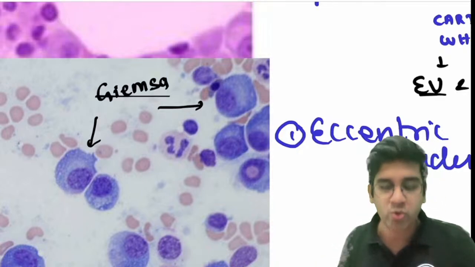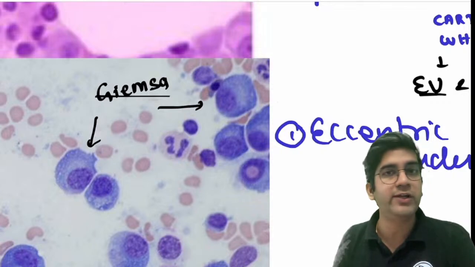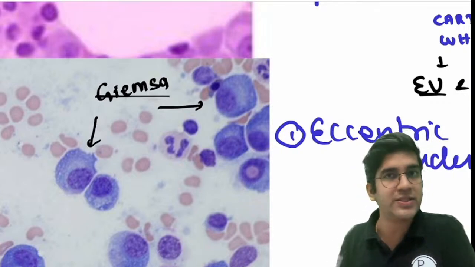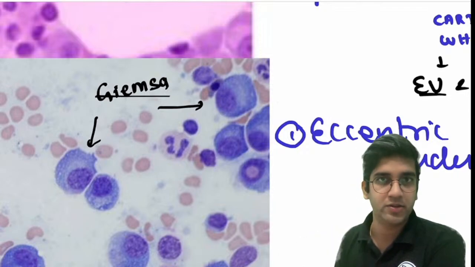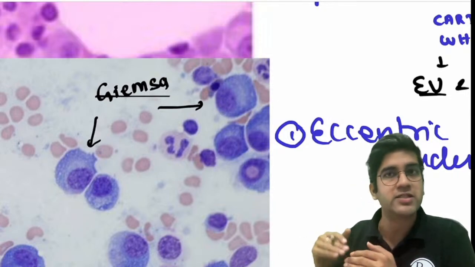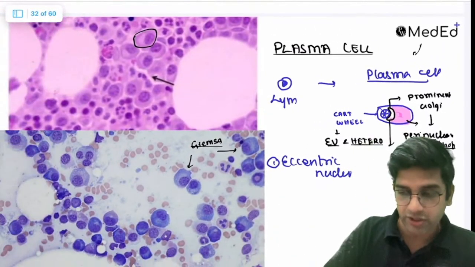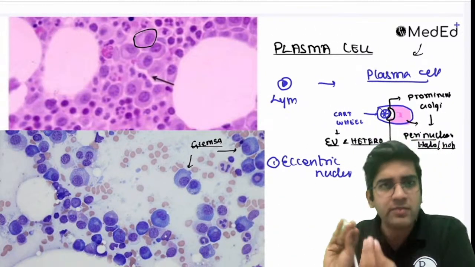In blood and bone marrow, we don't do histopathology. In Giemsa, there is no pink color. That's why the cytoplasm is also blue. The nucleus is also blue. Cytoplasm is light blue, nucleus is dark blue, right? So whatever we read here, this structure is for the H&E. In Giemsa, there will be a slight variation.